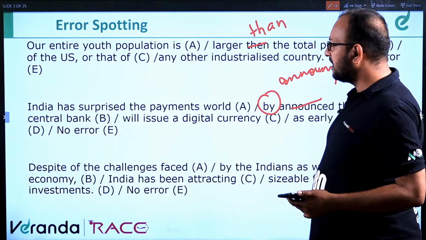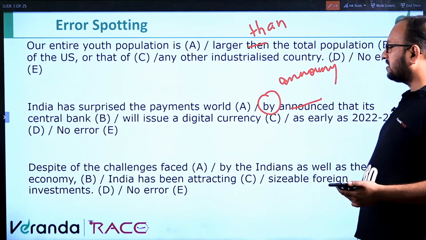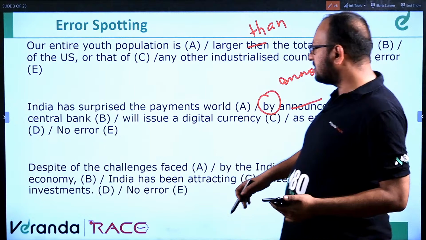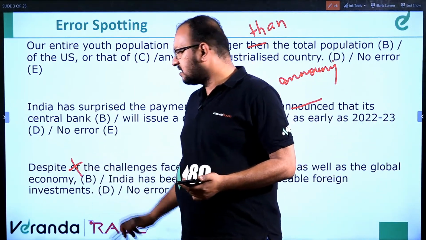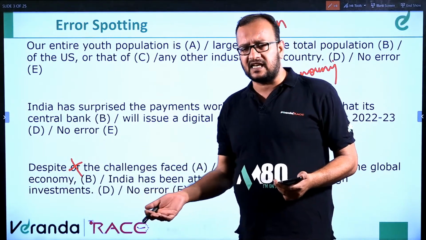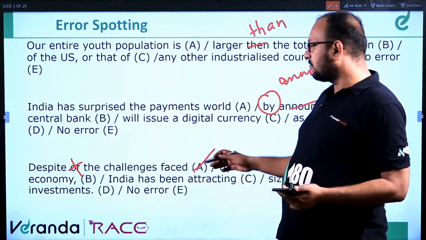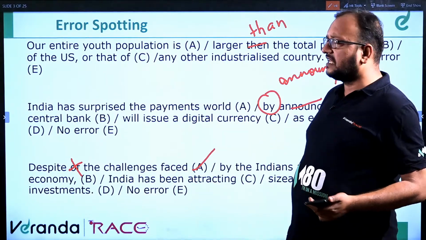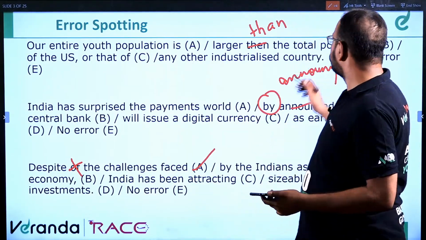Next question. Despite of the challenges faced by the Indians. The error is in part A. "Of" shouldn't be here. It is "in spite of" or "despite the challenges". So the error is in part A. We won't read the question further. We have identified that the error is in part A.